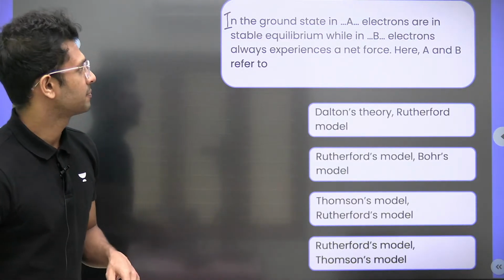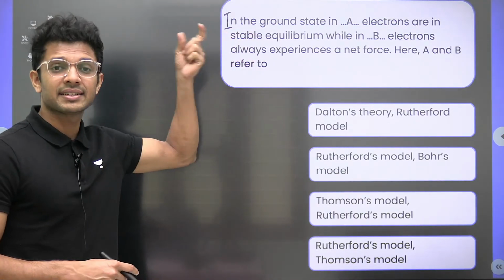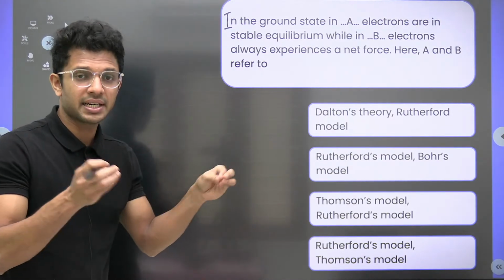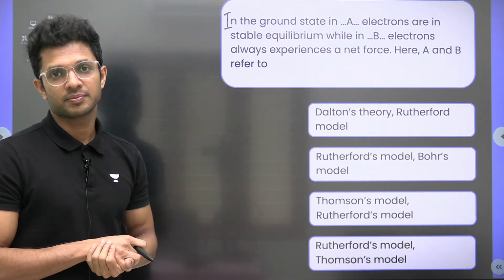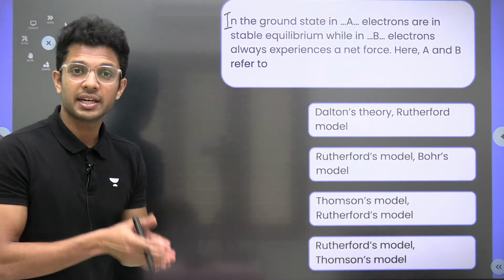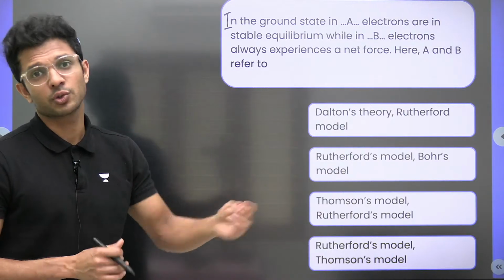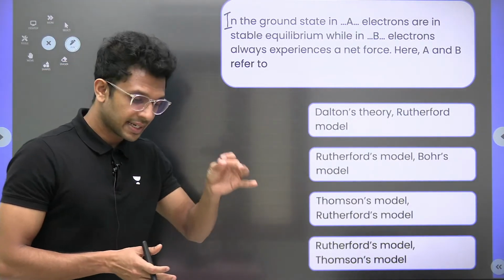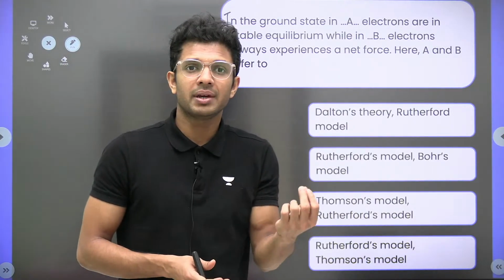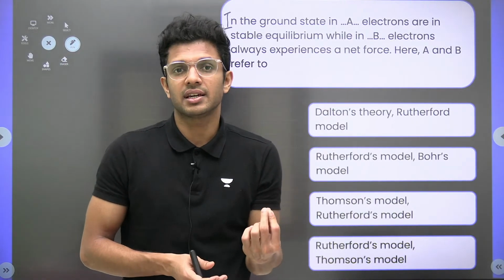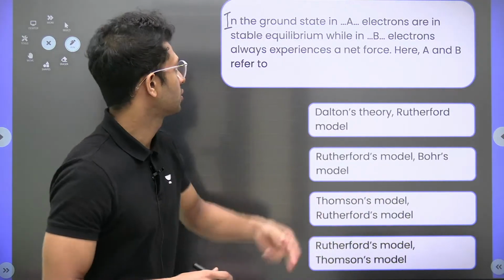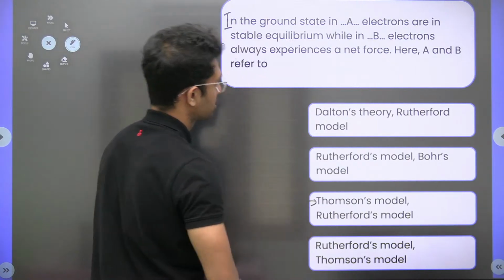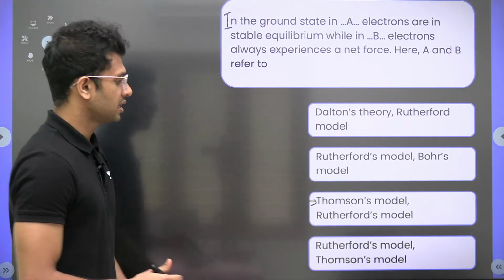Let's see. Now we know that in Thomson's model the electrons are embedded in the entire volume of the atom, which means the net force experienced by each of those electrons is zero because it is not moving. So stable equilibrium is in Thomson's model. And the net force is experienced in which model?